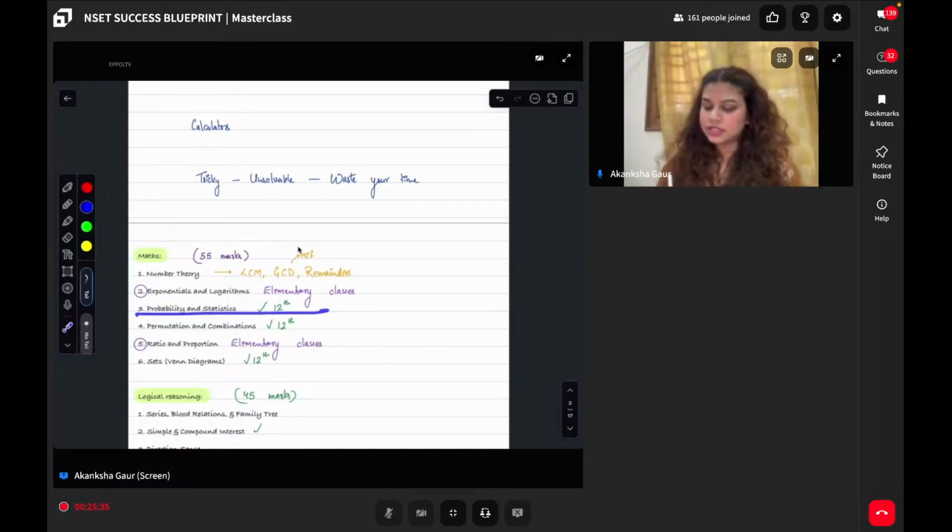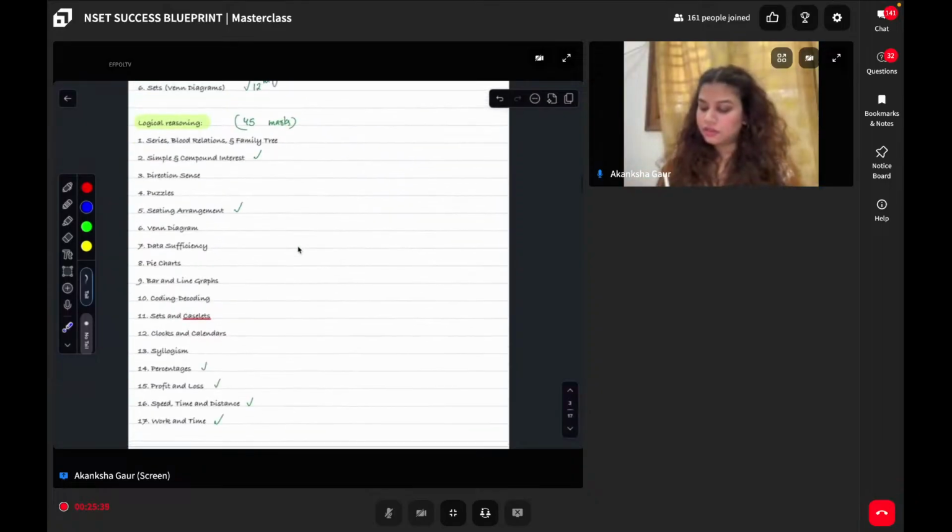Probability and statistics, permutation combination, ratio and proportion, work and time, speed, time, distance, profit and loss, percentages, seating arrangement. Again, seating arrangement will fall into the PNC only. Everything else will come in the easy category. Does this make sense, everyone? If the topics which I have tick marked are strong, you will do well in your exam.